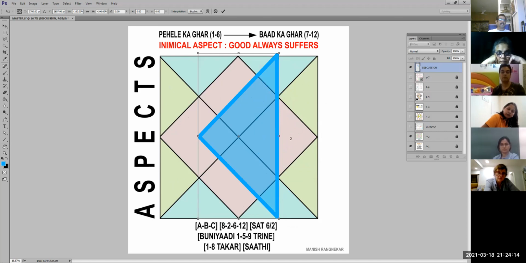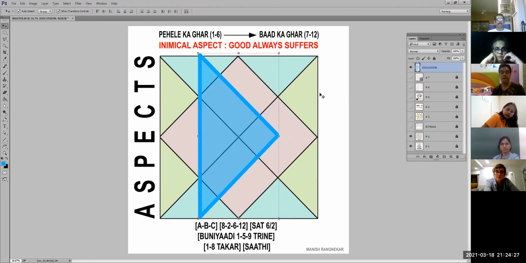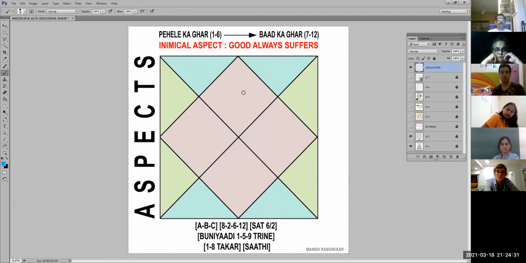But the rule is, like I said, it has to cut the line in the center or at a node. So that's why I was saying that those rough papers which you make, and you keep doing these triangles, you will understand this. Because the main important thing over here is to understand that this is not a triangle. Otherwise you'll never make a mistake. You will consider this as a bunyad.